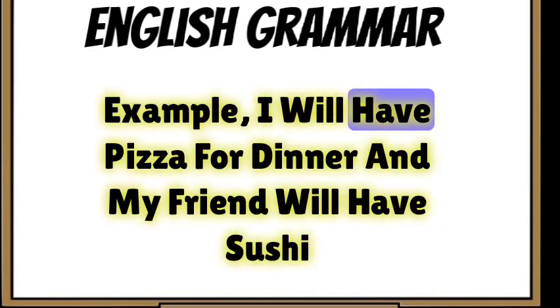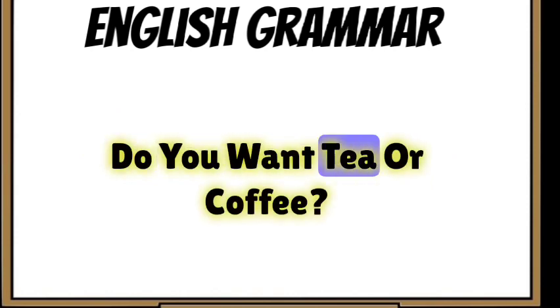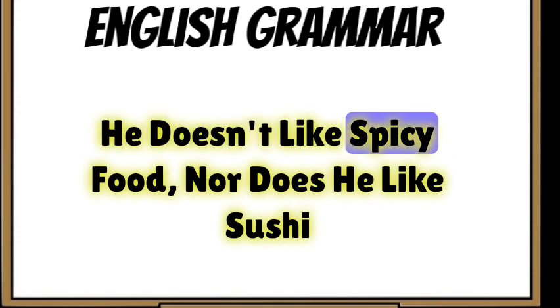Example: I will have pizza for dinner, and my friend will have sushi. She wants to go to the mall, but I want to stay home. Do you want tea or coffee? He doesn't like spicy food, nor does he like sushi.